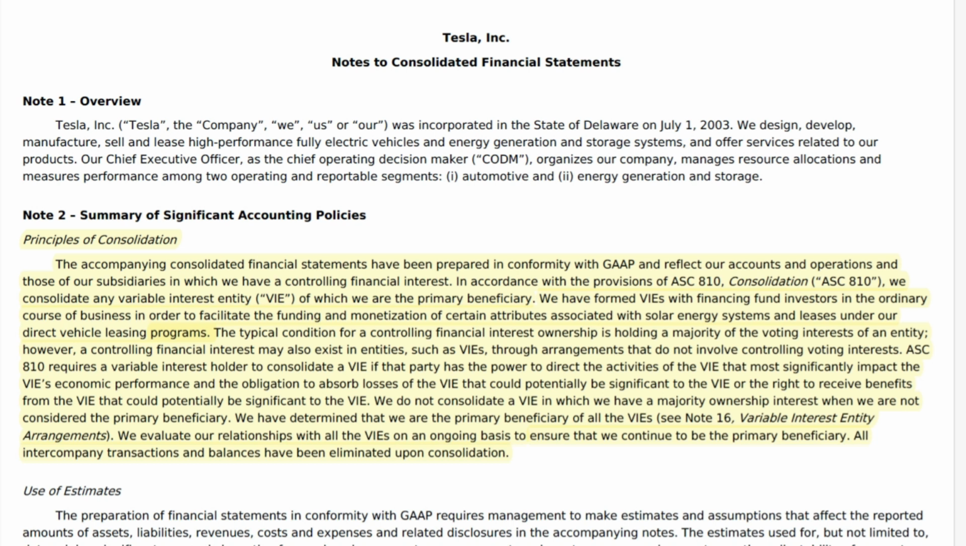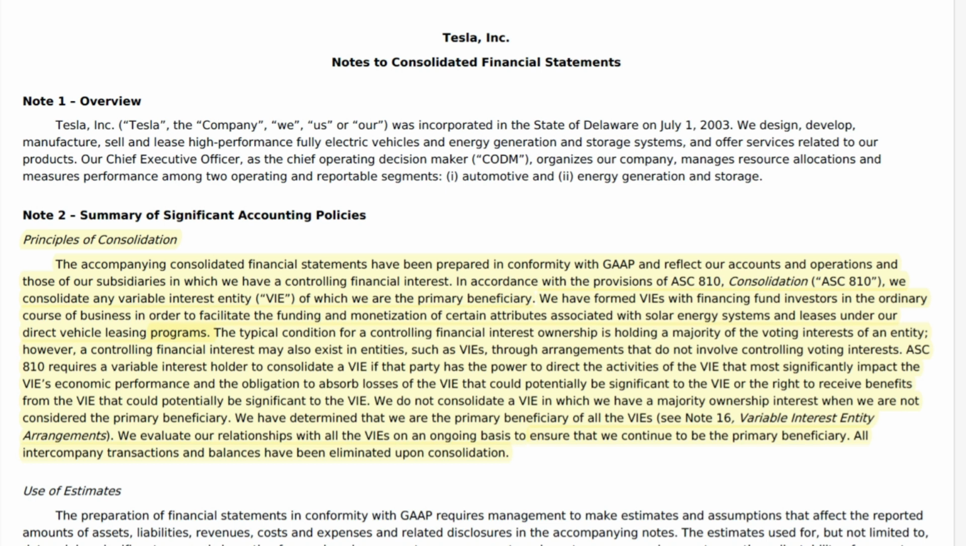This is where, from an ownership standpoint, it does not look like you would consolidate that particular entity. But if you look at the arrangement, the contracts, the profit sharing, Tesla Incorporated controls that entity. And because it controls the entity, it's going to consolidate the entity into their results.